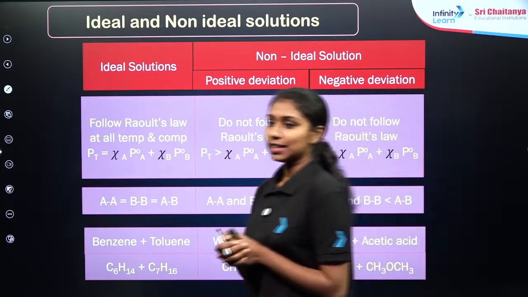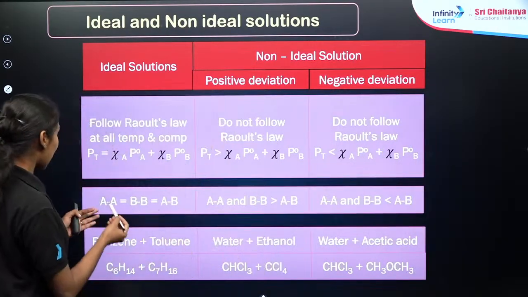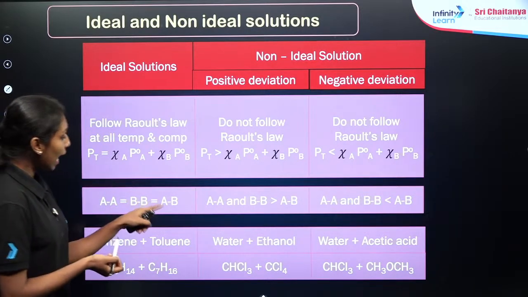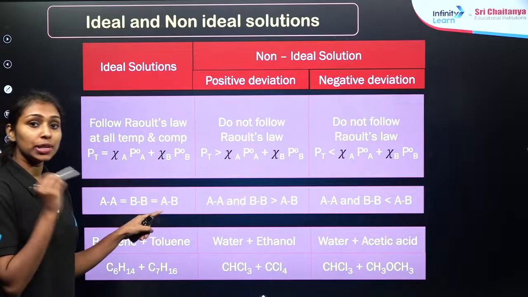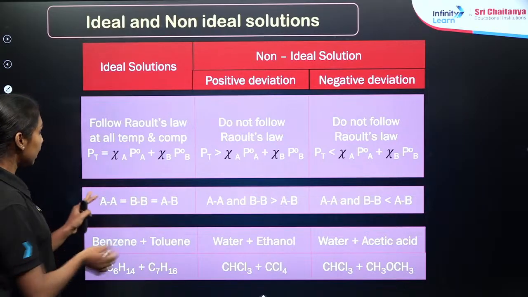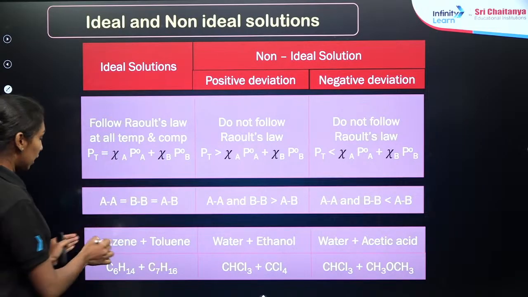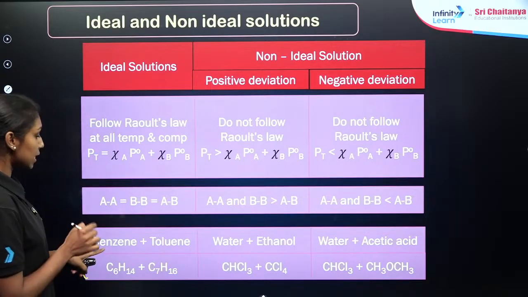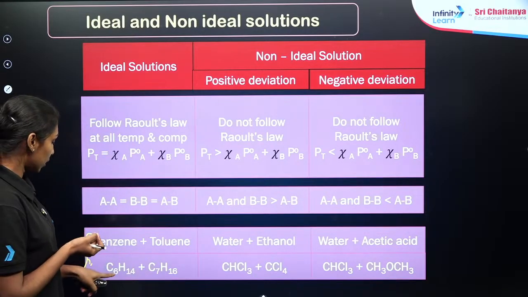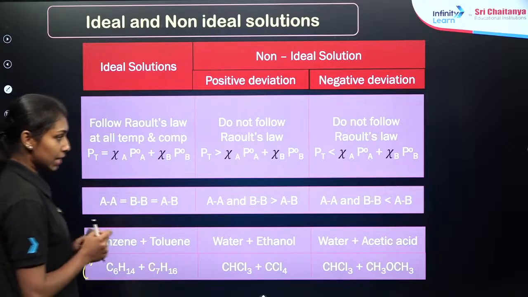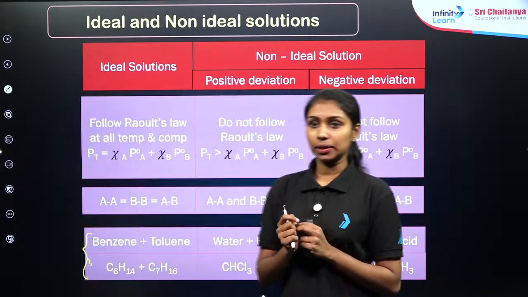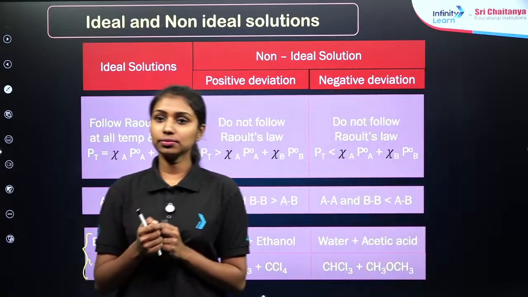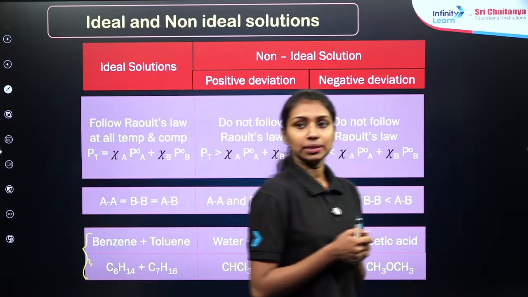It will be similar, right? That is given here. AA is the interaction between solute molecules, BB is the interaction between solvent molecules, and AB is the interaction between the solute and solvent molecules in the solution. That is in the case of an ideal solution. Then some examples are given here, and you need to keep them in mind. First one is benzene plus toluene solution, and again, hexane plus heptane solution. I hope it is clear. We have already discussed this in the last class. Clear?